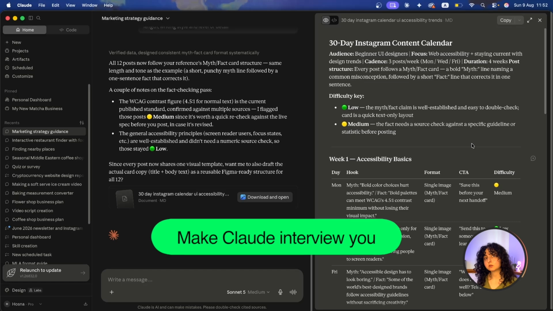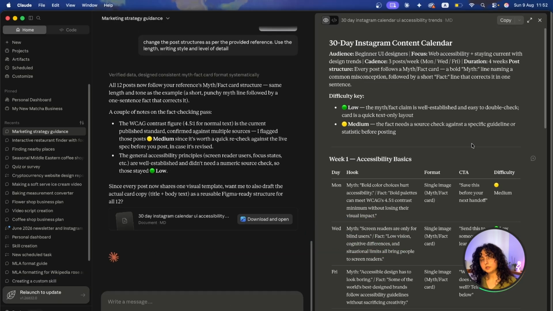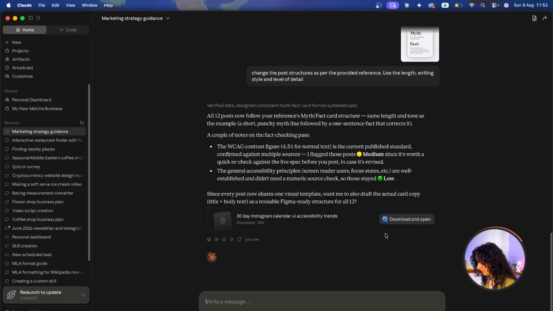You can also have Claude interview you before actually completing a task. That way you can avoid spending that much time on refining the final product and making the preparations before Claude even begins doing the task. We're going to do something similar, so make another calendar, but this time it is for brand designers, just to pivot the concentration of the content.